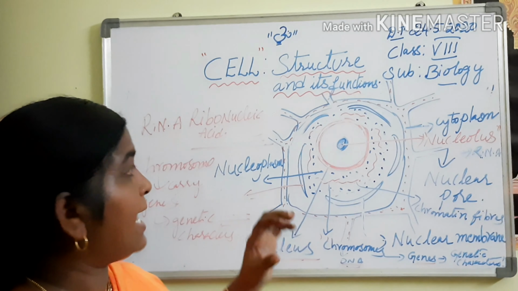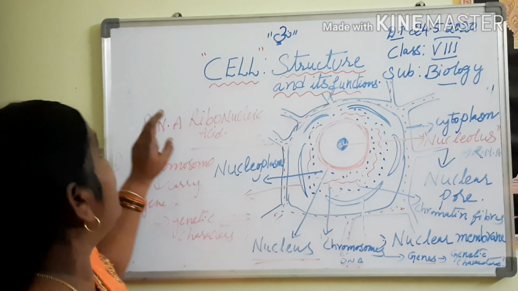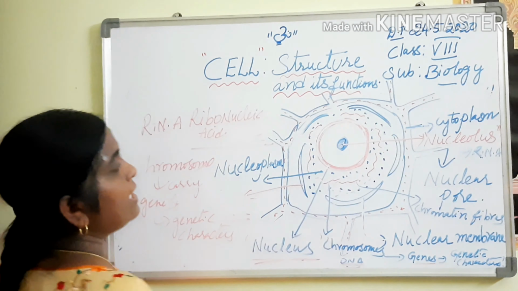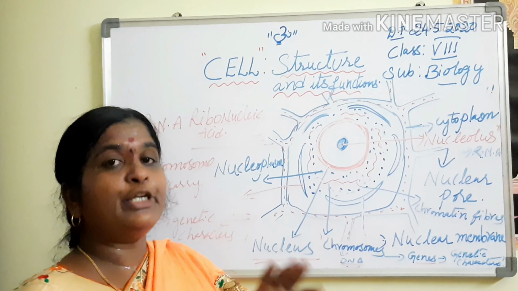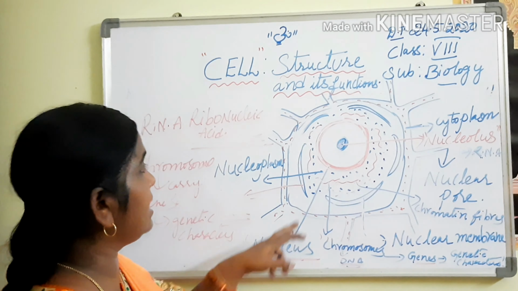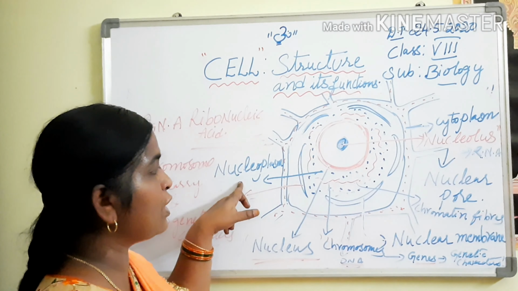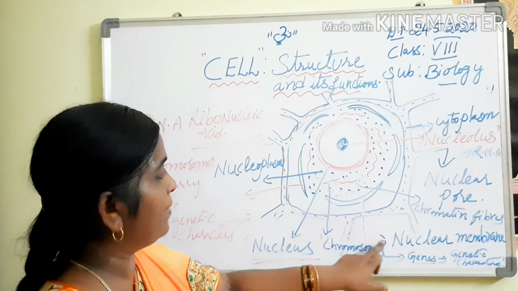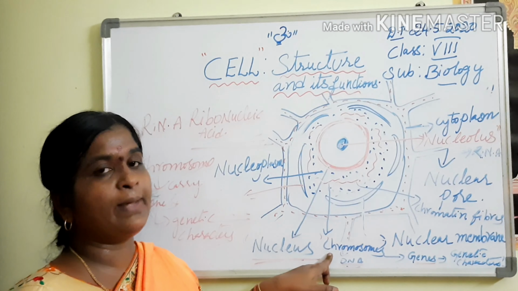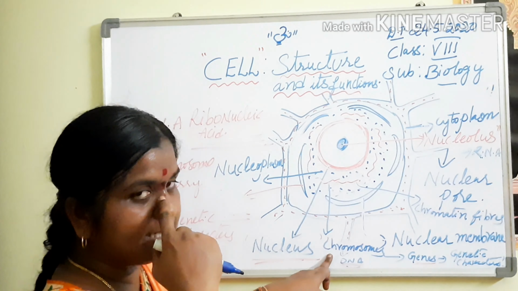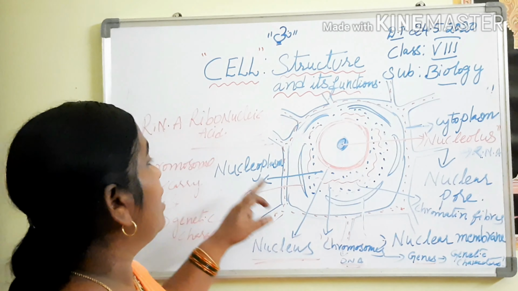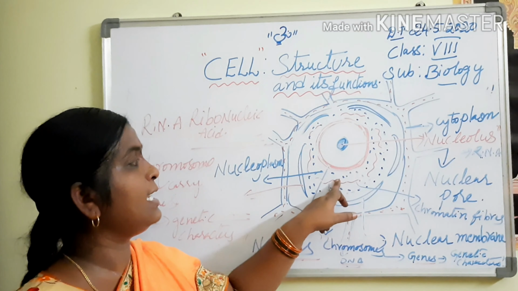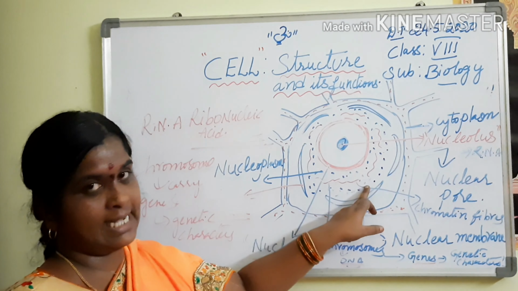Children, I think you have understood about the nucleus. Nucleus is divided into four parts: nucleolus, nucleoplasm, nuclear membrane, and the fourth one is what? Chromosomes. Let us once again recall the nucleoplasm. Nucleoplasm is a thick, dense fluid present inside the cell.